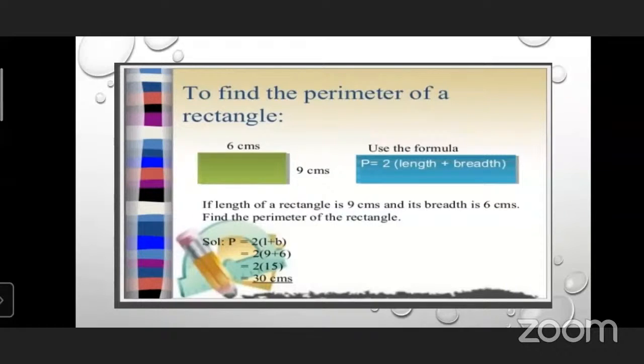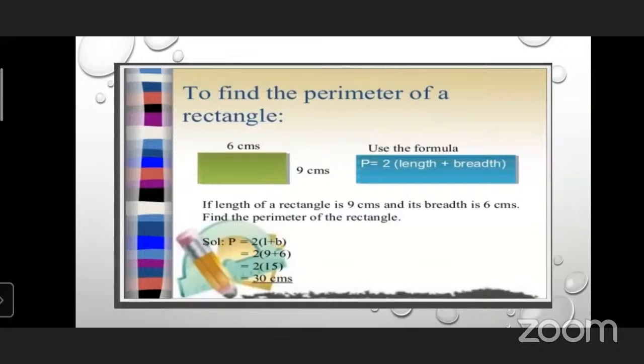Here is one example. Length is given, 6 centimeter, and breadth is given, 9 centimeter. Let's read the example: if the length of a rectangle is 9 centimeter and its breadth is 6 centimeter, find the perimeter of the rectangle.